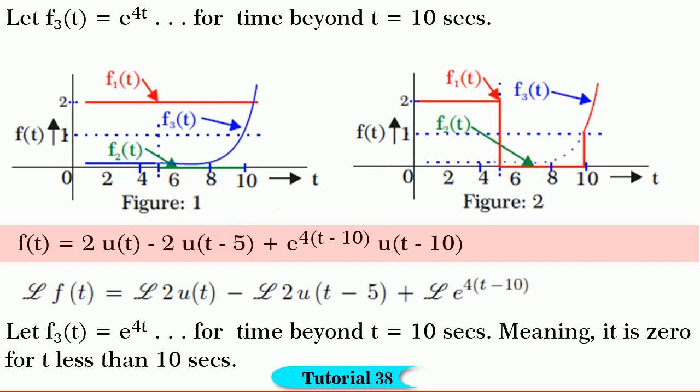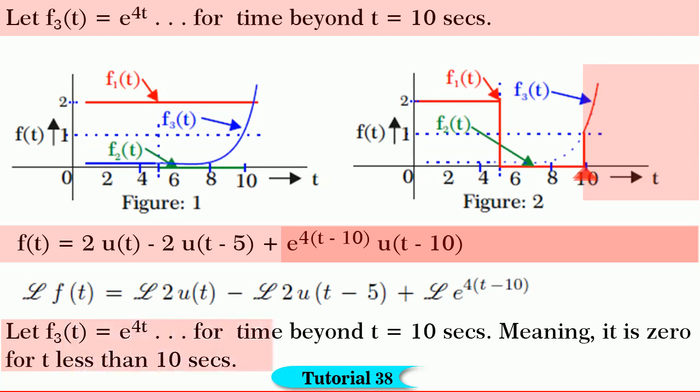Friends, observe that the function f3 of t is true at t is equal to 10 seconds and later. It means f3 of t is equal to e to the power of 4t is a delayed function which occurs at t is equal to 10 seconds, meaning it is 0 for t less than 10 seconds. That you should observe.